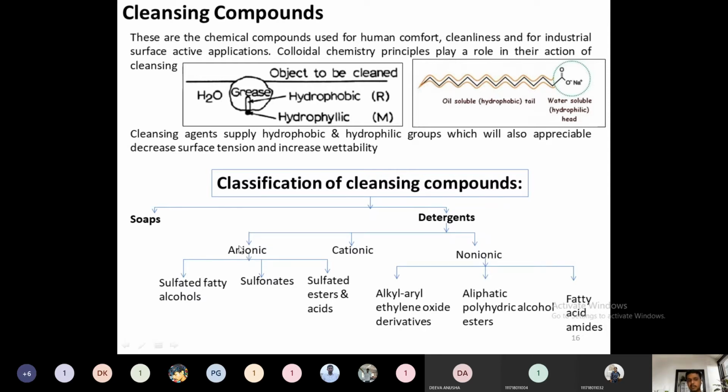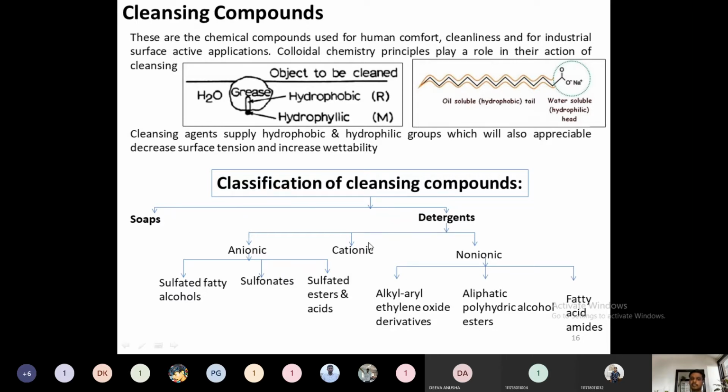Further, these anionic detergents are classified into 3 types: sulfated fatty alcohols, sulfonates, and sulfated esters and acids. These anionic detergents are what we majorly use for human consumption. A large part of our detergents are synthesized using these anionic detergents only. We are using anionic detergents commercially and for domestic purposes. Okay, next one is the cationic detergents.